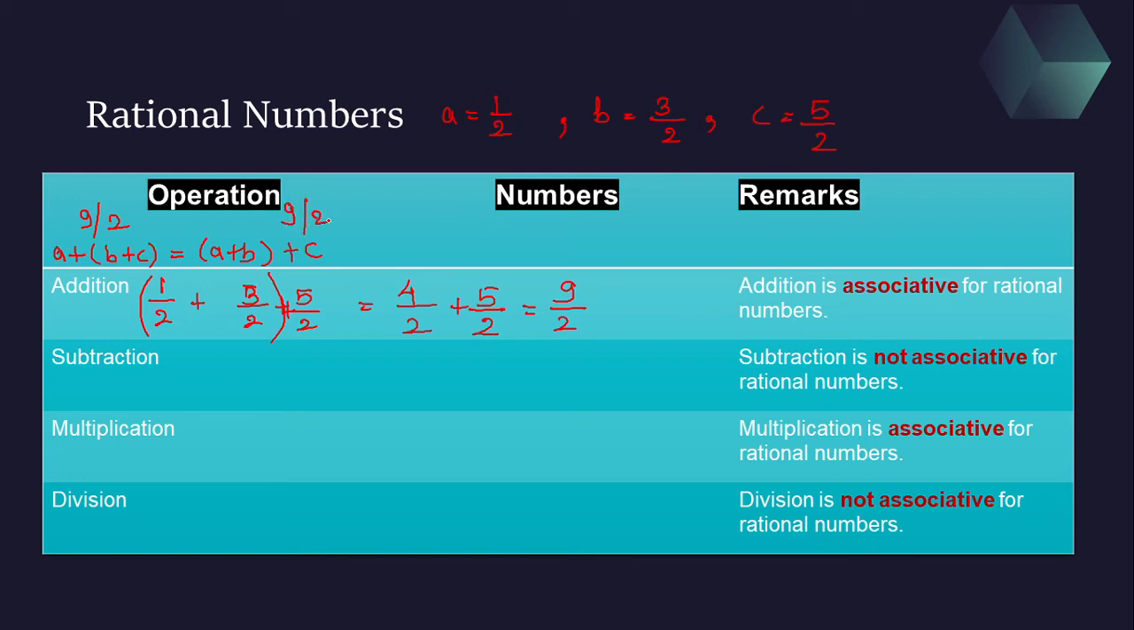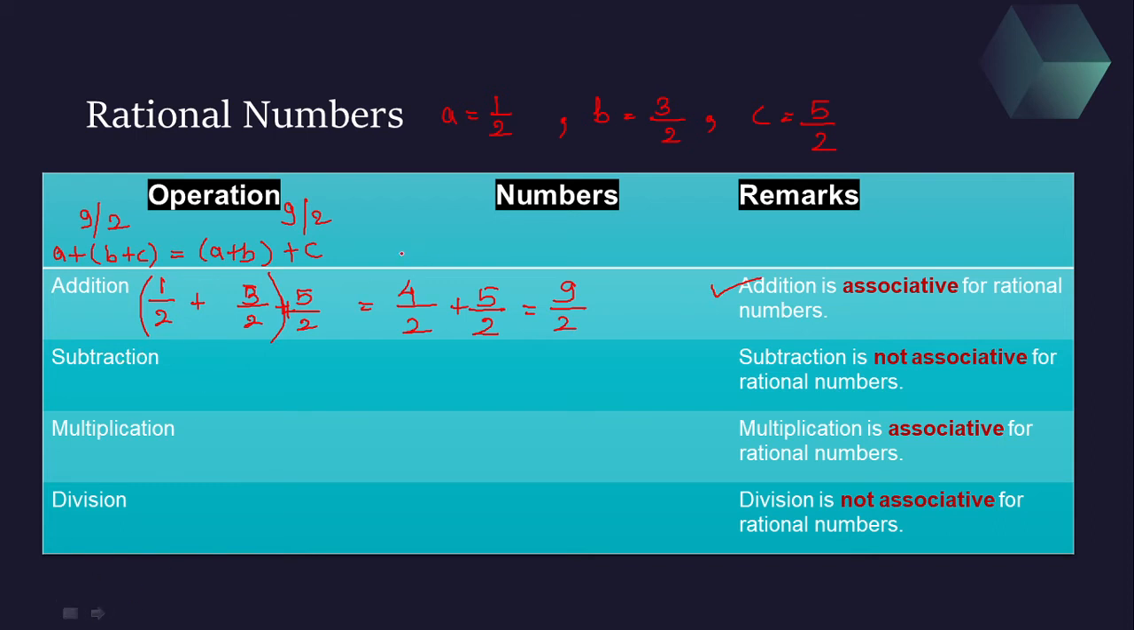So if you compare both sides, even though you have changed the place of the bracket, what has happened? You have got the addition same. So simply you can say that addition is associative for rational numbers. Now at least one property we got clear. Then let's move towards the another one.